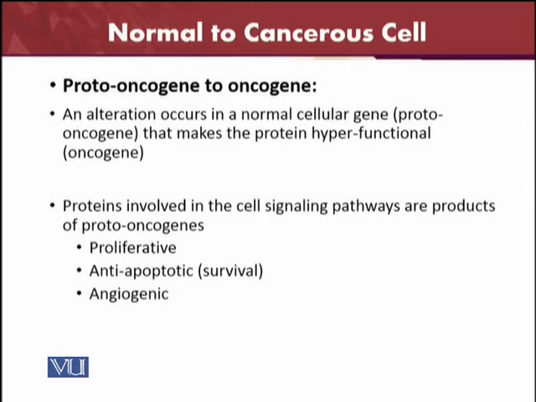The anti-apoptotic proteins are also called survival proteins because they are concerned with apoptosis, the special phenomenon at the time of cell death. We will see their actions in the transformation of proto-oncogenes into oncogenes. These three kinds of proteins are the proliferative proteins, anti-apoptotic proteins, and angiogenic proteins.